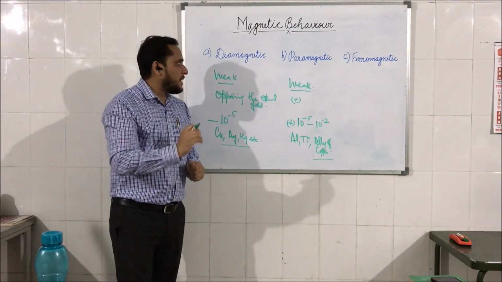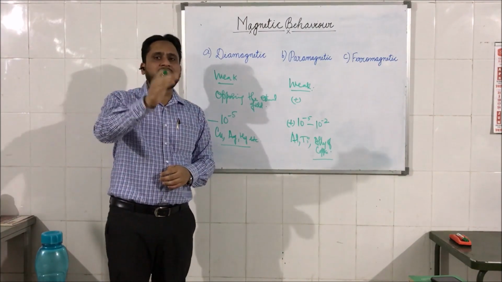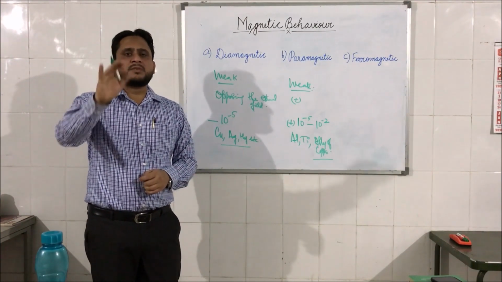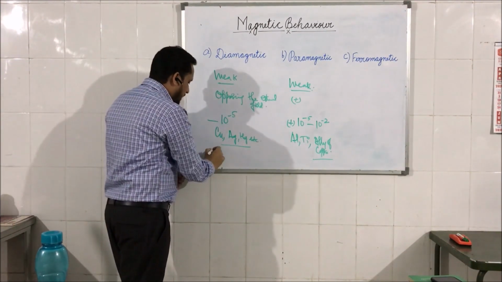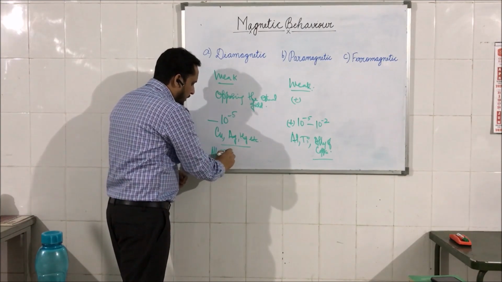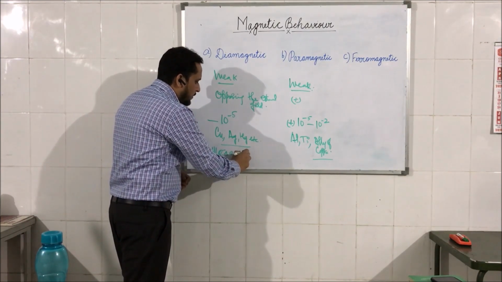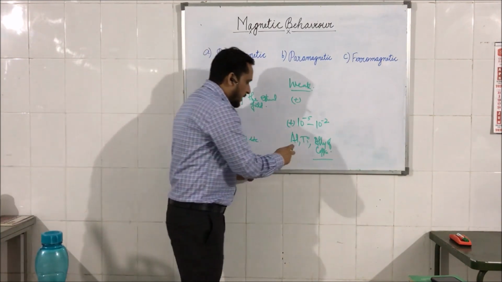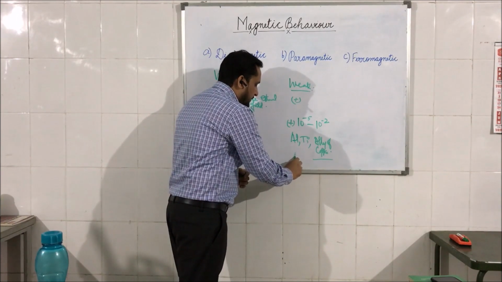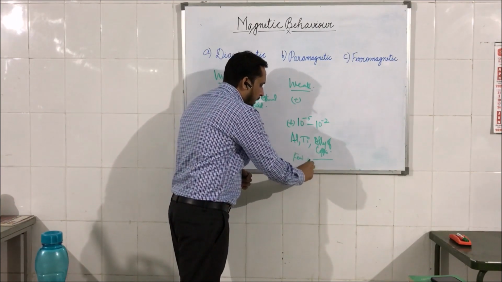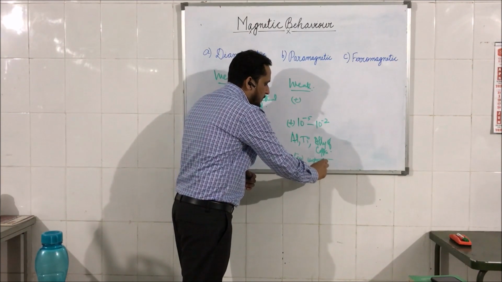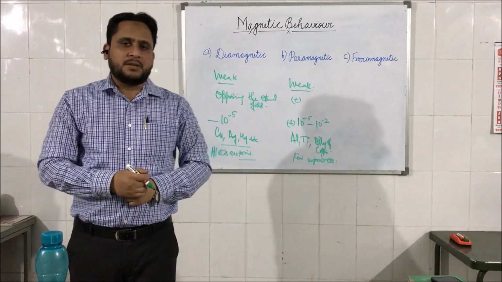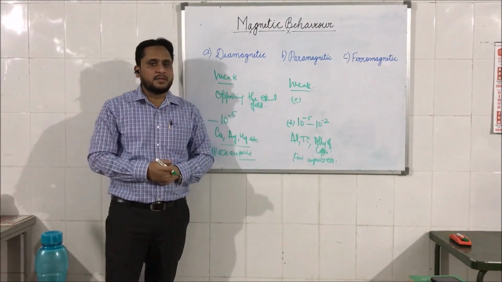As a rule of thumb, in order to judge whether a material is diamagnetic or paramagnetic, we have to check whether unpaired electrons are present or not. If all the electrons are paired, then the material is said to be a diamagnetic material. While if the material has a few unpaired electrons, then it is said to be a paramagnetic material. Clear? This is the basic difference between these two categories.